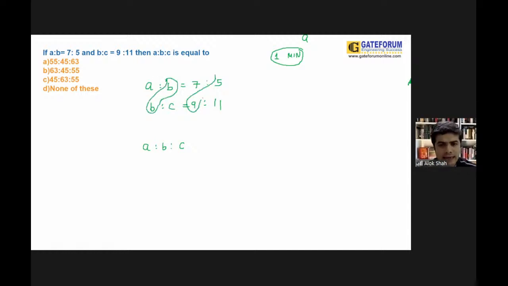That means I need to make this 9 and 5 equal. To make this equal, for the first one, I need to multiply with 9. And for the second one, I want to multiply with 5. Then I can make the value of B equal.